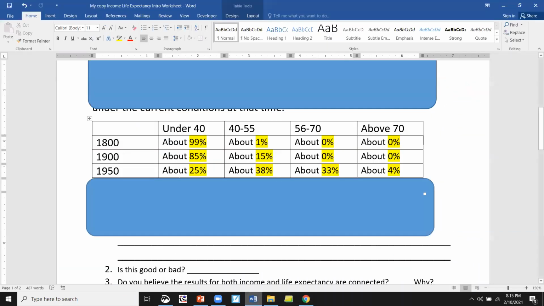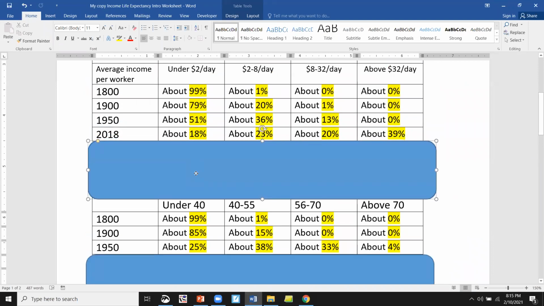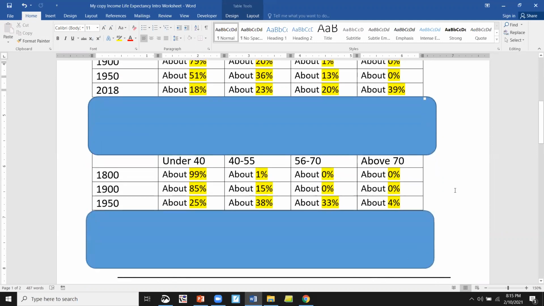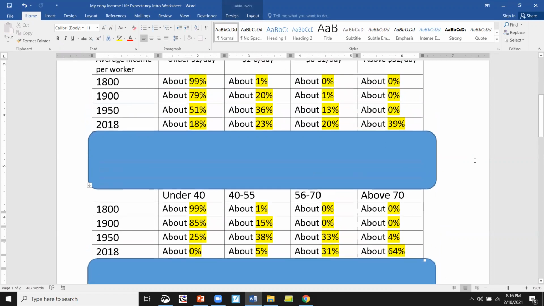So when we look at our numbers for 2020, 2018 is what I have here. Look at that shift. 18, 23, 20. Look, we had nobody in the 32 or above before, and now it's 39%. So big change there. And here above 70, we go from 4% to 64%. Wow. And nobody is under 40 in the world, which is amazing. And so huge shifts again in the lifespan, big shifts again in the money.